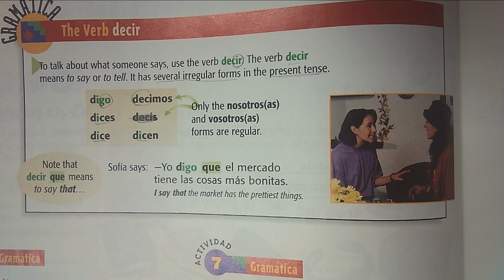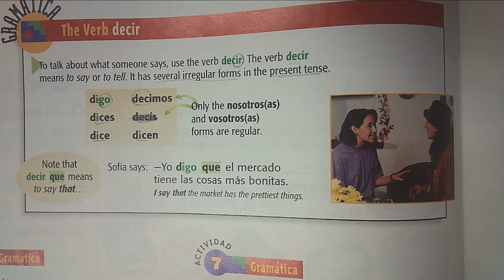Okay. And again, if you guys find this a little confusing, because it can be, I'm going to be honest with you. This is why I want to do 2 days of this, because this is a pretty difficult verb to work with. All of these irregular stem changing verbs are very difficult to work with. So I want to spend some time on this. So if you find yourself a little confused or not understanding, please, by all means, whenever you feel that way, pause the lesson, rewind it, go back to yesterday's lesson, whatever helps you to understand this a little bit better.